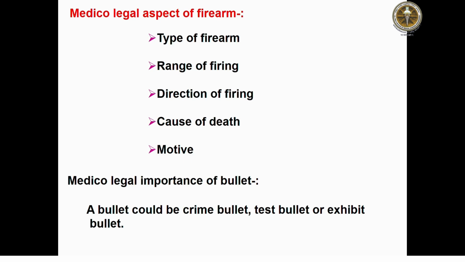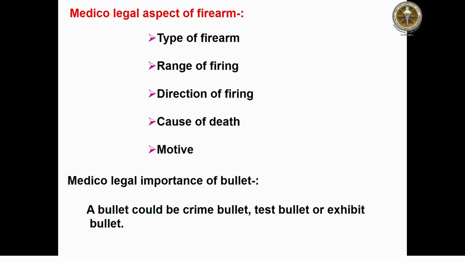For the medicolegal importance: what type of firearm was used, can you tell by seeing the injury what the range of firing was, can you speak regarding the direction of the firing, is the injury produced sufficient to cause death, and what is the motive behind these injuries? So this is the medicolegal importance of firearms.